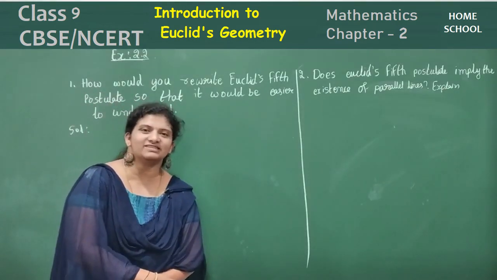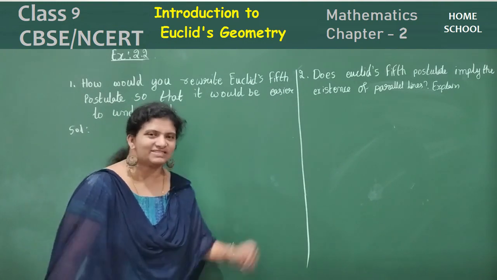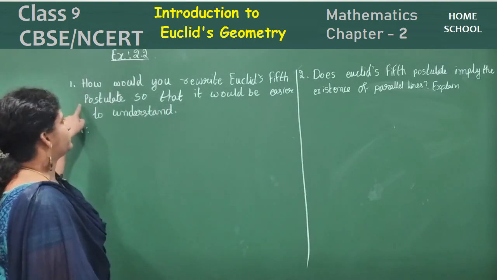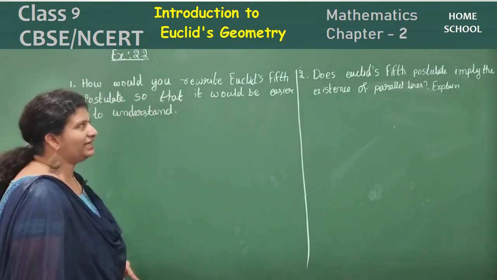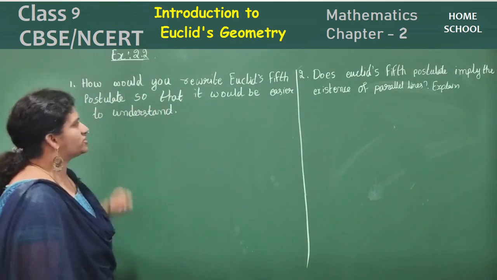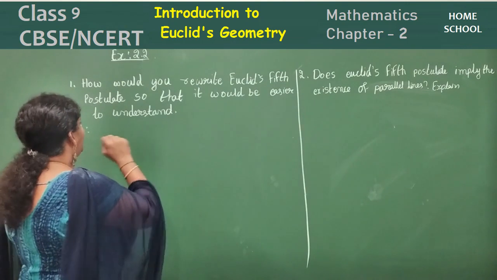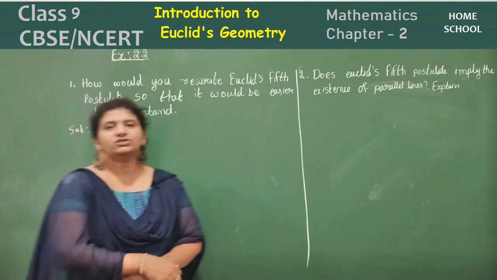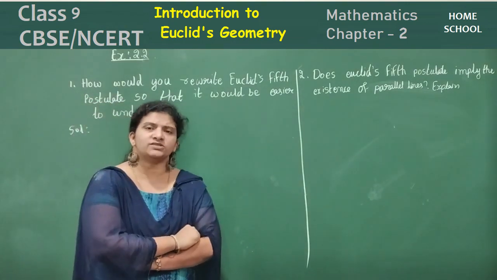We have only 2 problems in this exercise. Let's start. The first one: how would you rewrite Euclid's 5th postulate so that it would be easier to understand? So what is Euclid's 5th postulate, children?